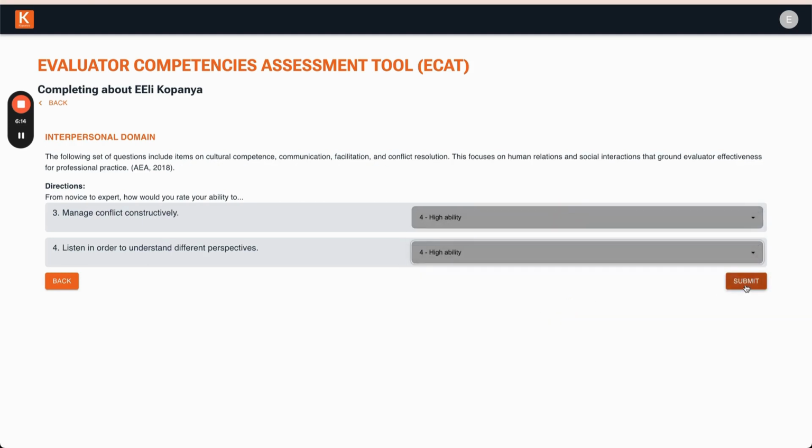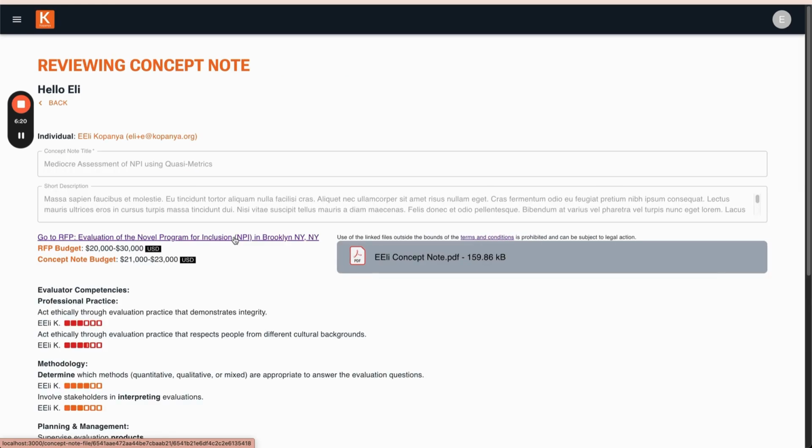When you click Submit, you will be taken back to the concept note where you will see the rating and can repeat the process for any remaining evaluators. Completing the ratings and assessing the competencies is critical to identifying competent evaluators and is required to conclude the co-creation process.